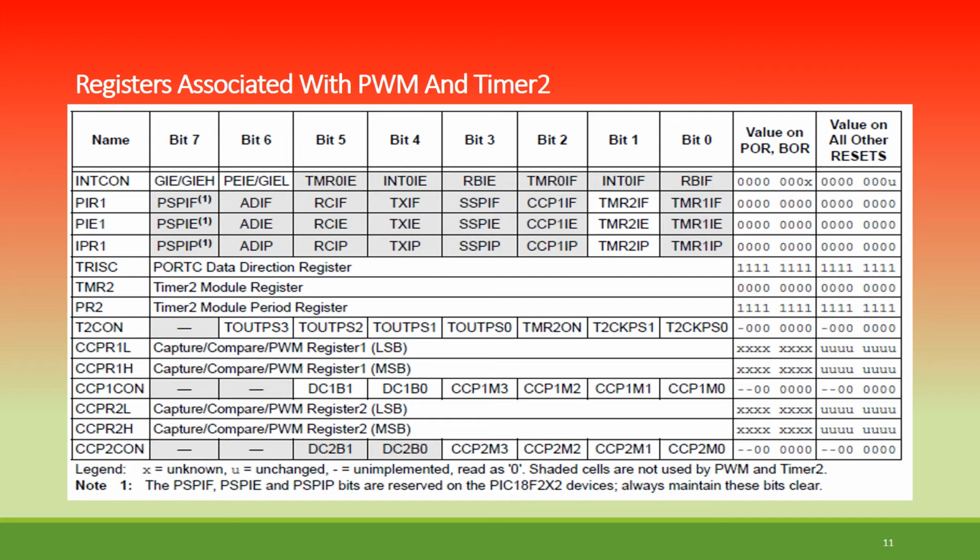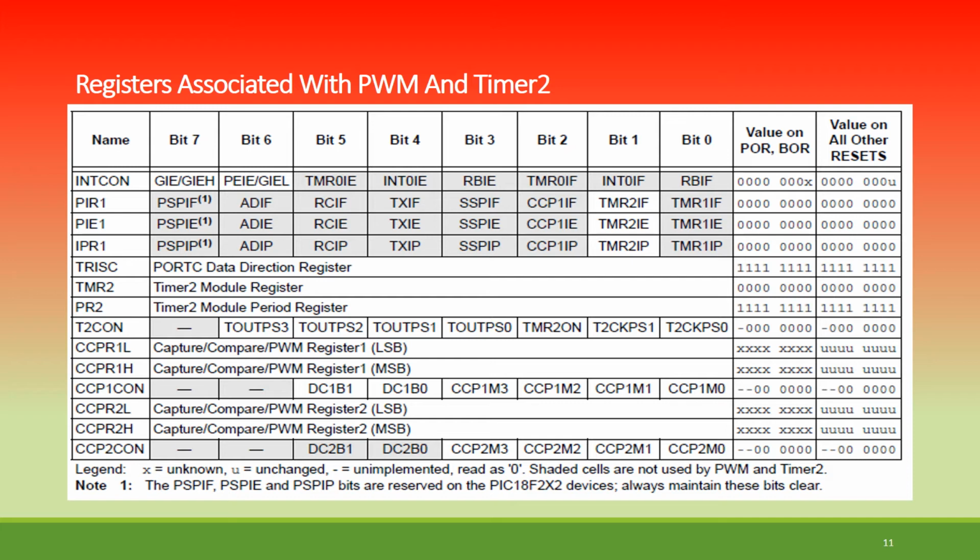There is also TRISC, port C, the data direction register. All bits are to be set to 1 because we are going to use the RC1 and RC2 bits. These are the two pins available from port C for PWM.